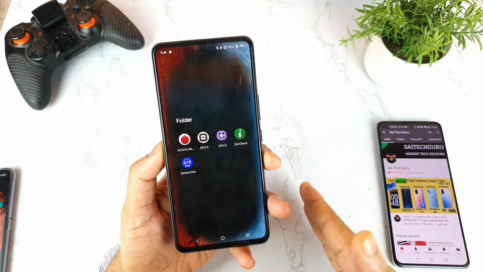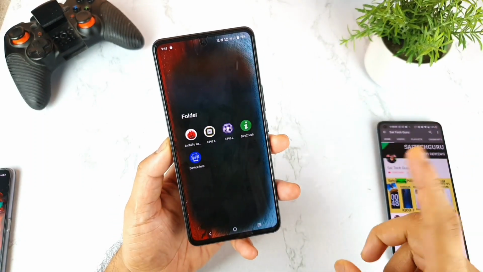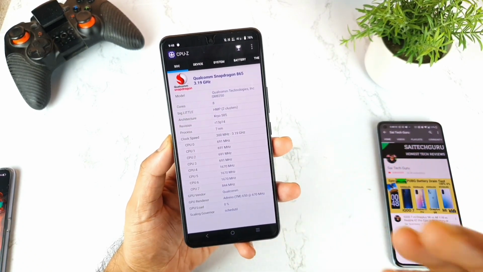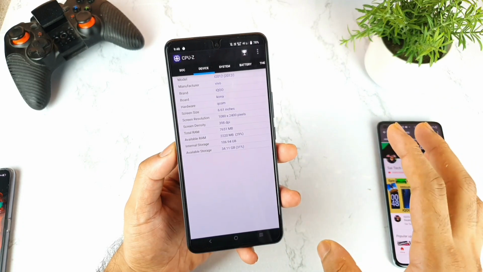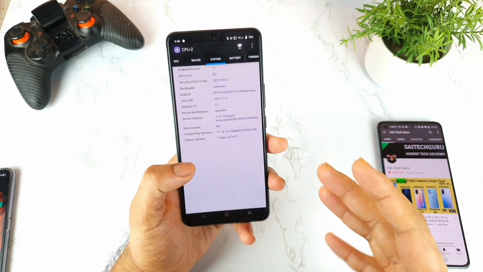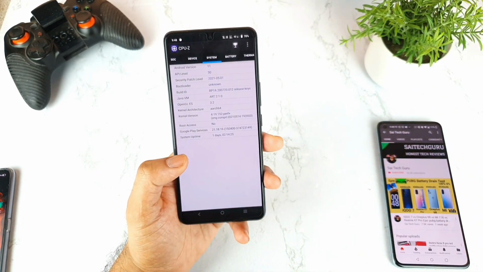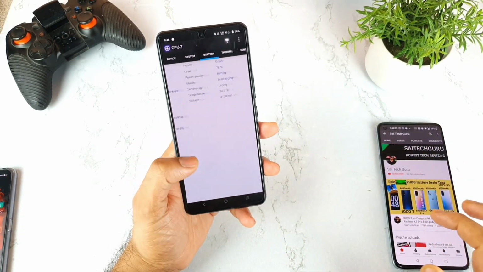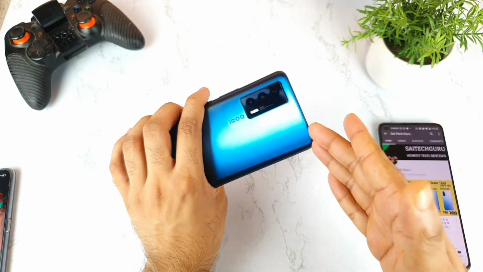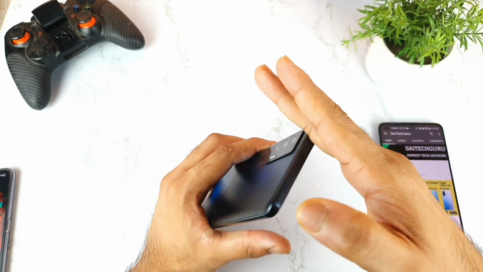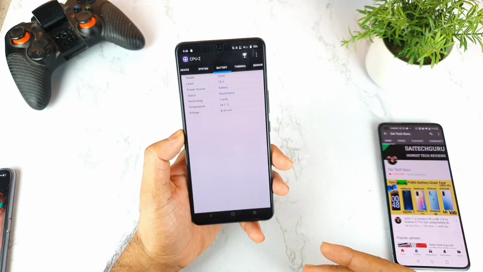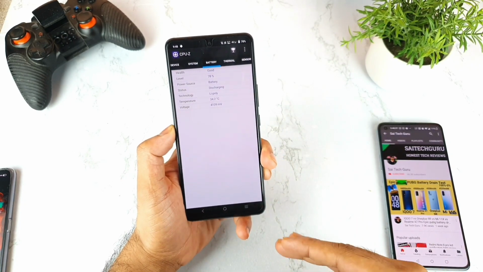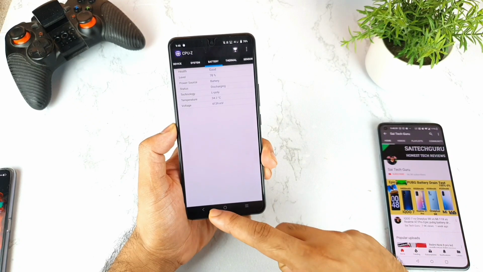So that's why I did research, and finally I got that image on Twitter. Then I realized that the iQOO 7 is having the LPDDR4X RAM, not the 5 RAM. So it's a 4X RAM. Don't get annoyed, friends, because there's not much difference between 4X and 5. There can be only a little bit of difference, but not a huge difference you can expect, because right now I'm using the iQOO 7 device. Even if someone says it has got the LPDDR4X RAM, I would not believe it, because it performed really good. Even though it has got the LPDDR4X RAM, it still performed really good.